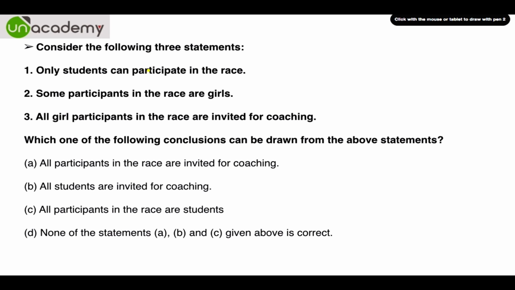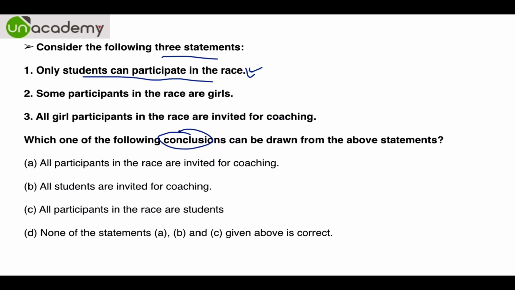So this is the first question. This is the type of question where you have to make some Venn diagrams. Even without that you can do it easily. So there are three statements. Only students can participate in the race. Some participants in the race are girls, and all girl participants in the race are invited for coaching.